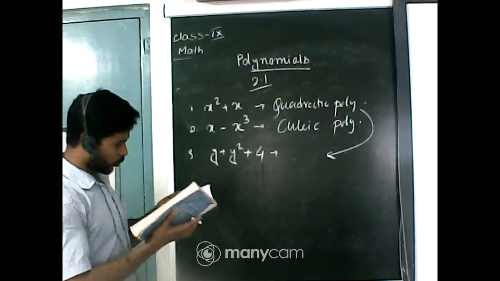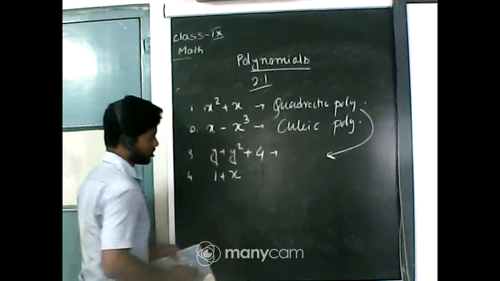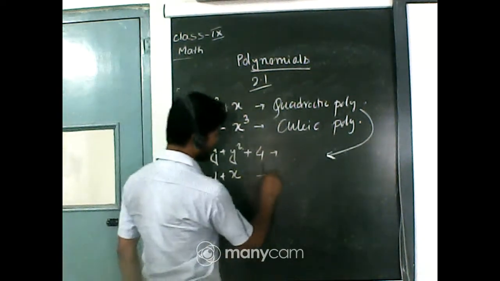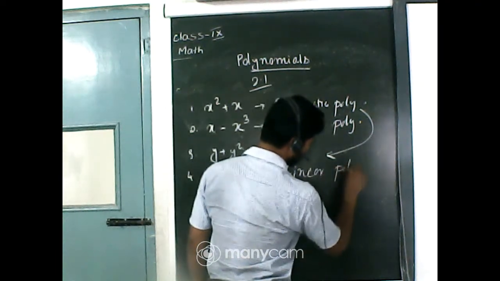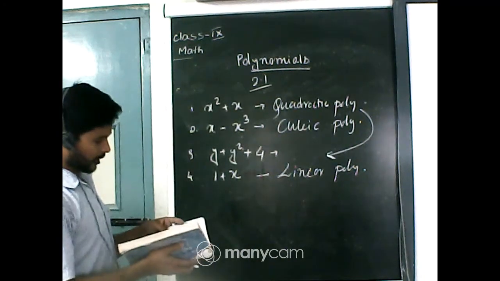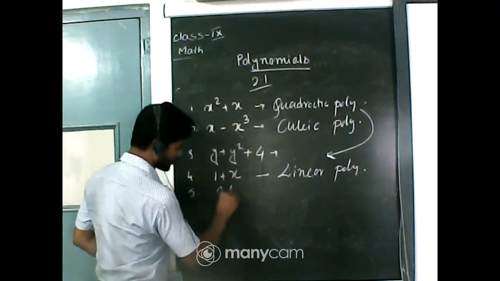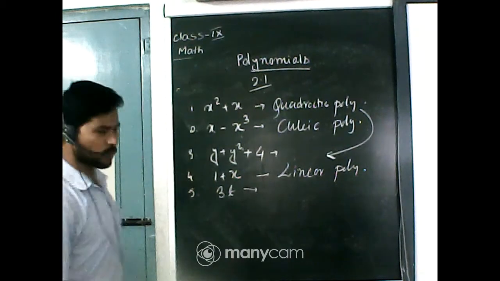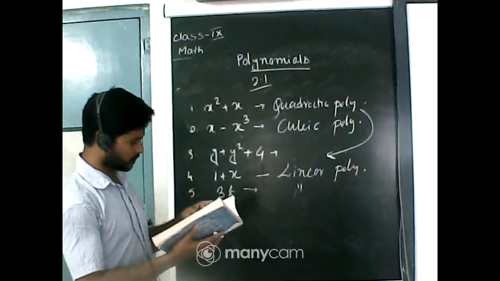Okay. Now question number 4. 1 plus x. The degree of the polynomial is 1, so that's why it is called a linear polynomial. Okay, next 3t. What type of polynomial is it? The degree of the polynomial is 1, so it is also a linear polynomial.